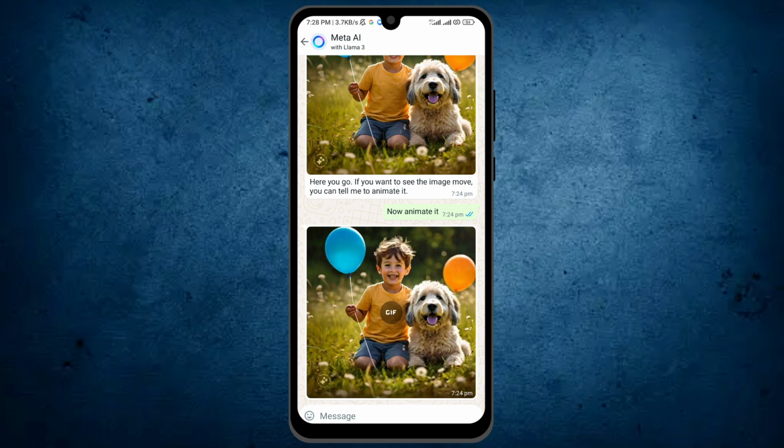I hope after watching this video you will know that Meta cannot create videos. It can generate a script based on your title with the help of its AI feature, and it can only generate images and add motion to those images. And those images will be like GIFs. So this was the way by which you can use WhatsApp Meta AI for your videos.